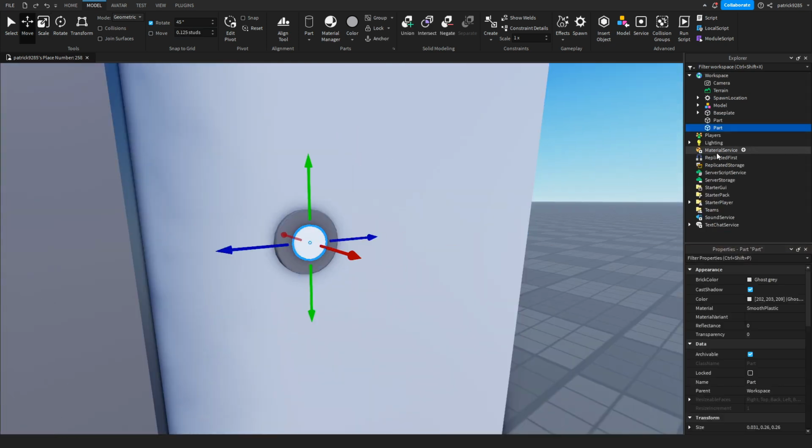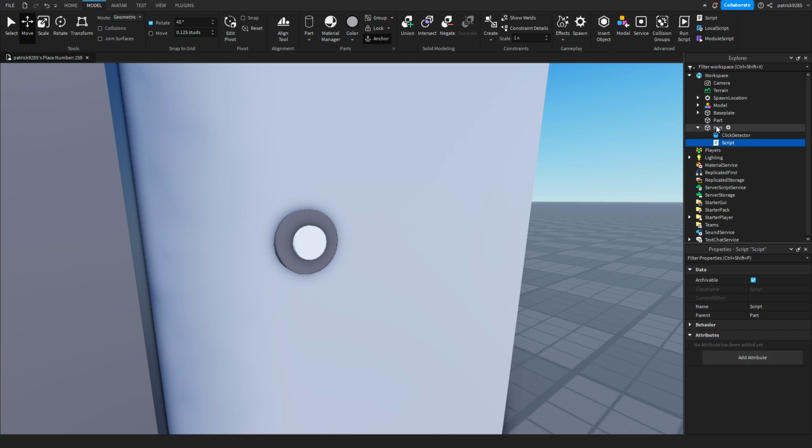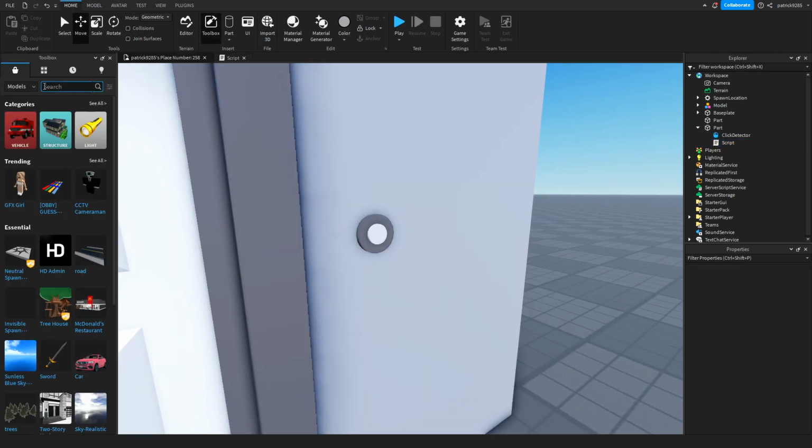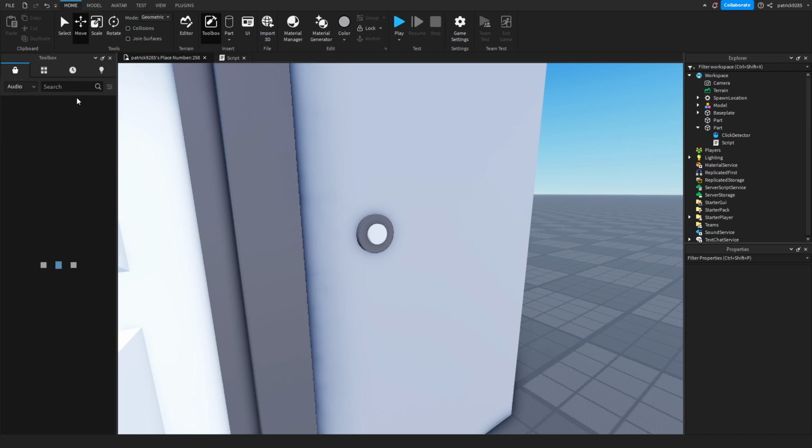Now we will take this part and then insert click detector. And we will insert a script. Now we will go to toolbox and set this to audio.